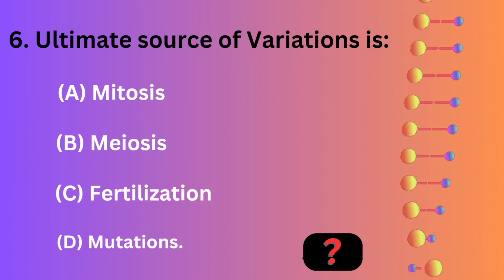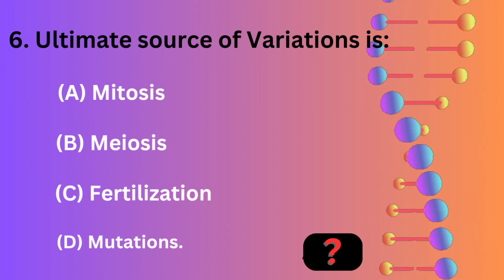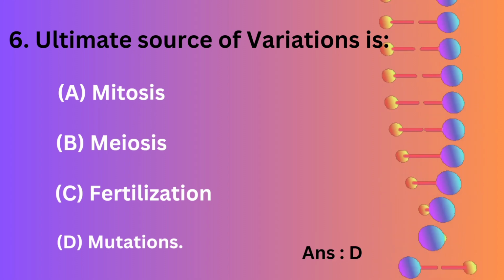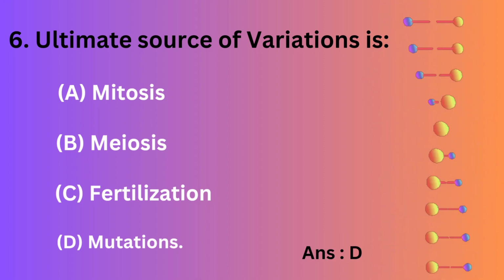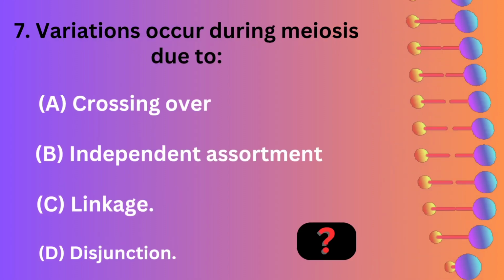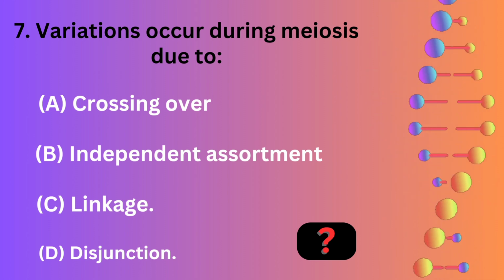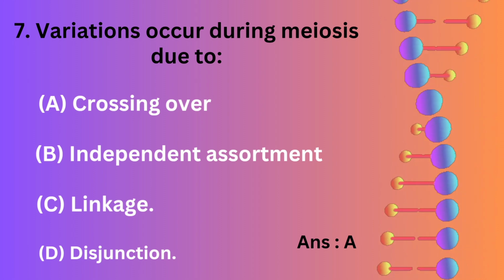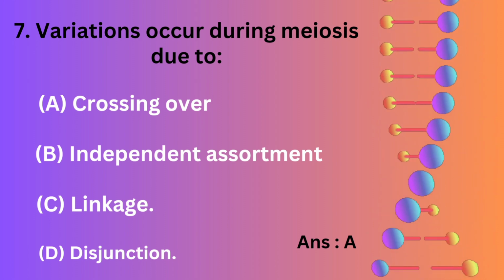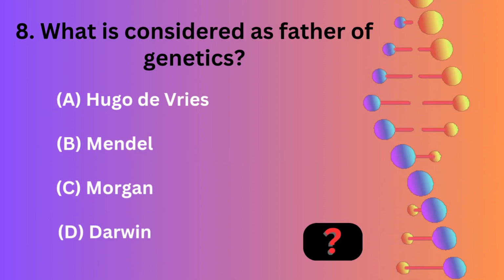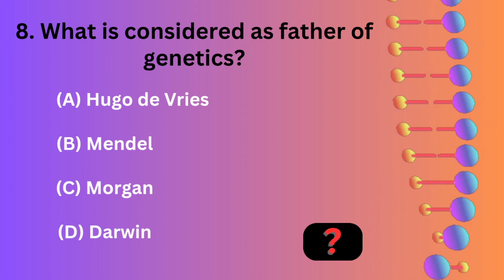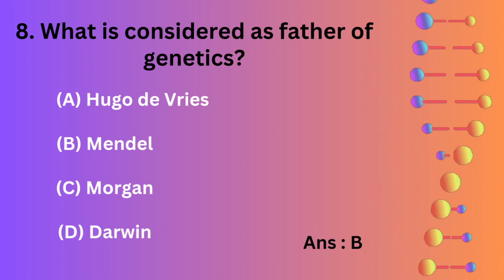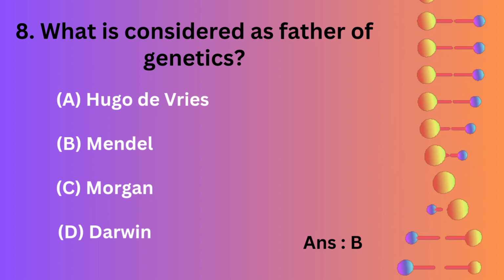Ultimate source of variations is mitosis, meiosis, fertilization, mutations. Variations occur during meiosis due to crossing over, independent assortment, linkage, disjunction. What is considered as father of genetics? Hugo de Vries, Mendel, Morgan, Darwin.